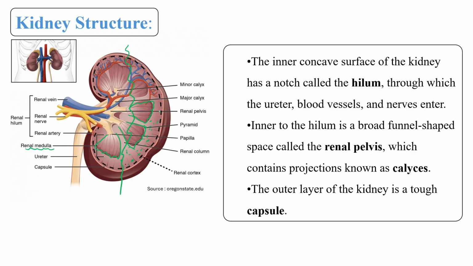The outer surface, which is present towards the convex side, is known as the cortex region, the renal cortex region. The inner side region is known as the medulla region. In these projections, we can further divide it according to their location. The outer side, towards the convex side, is known as the renal cortex. For the inner side region, we use the term medulla region. Clear?